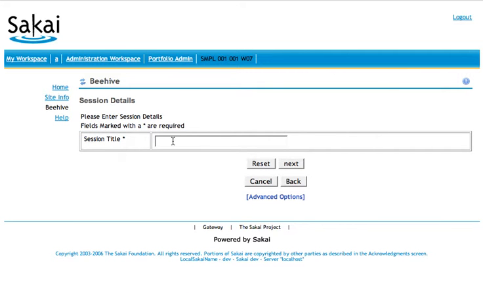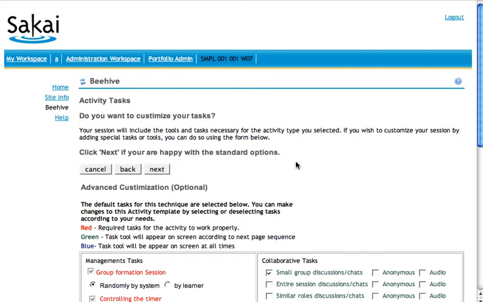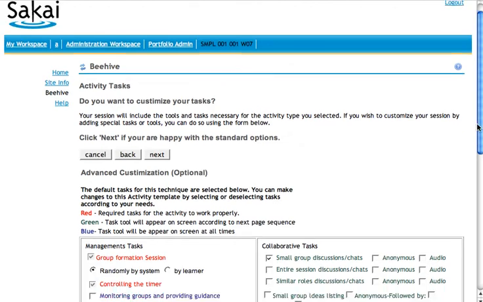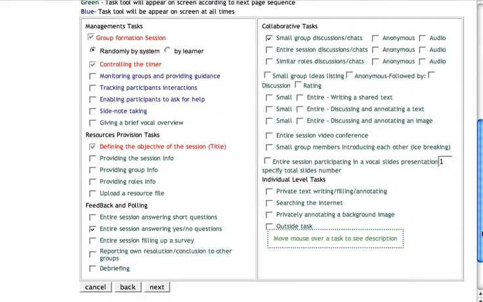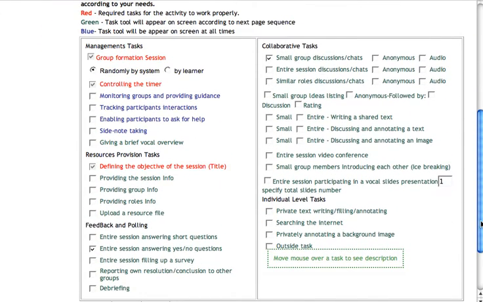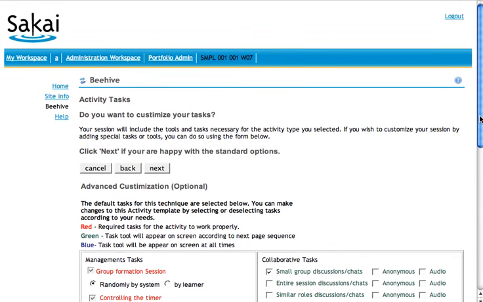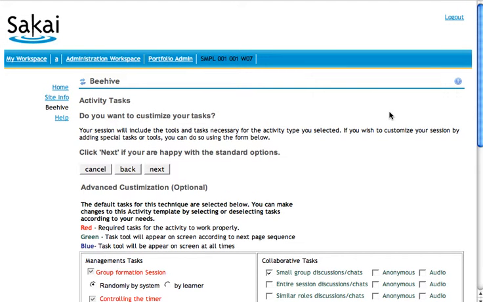First, we have to include our session title. Now we have the option of customizing. By default, the debate includes these tasks. These are based on educational design pattern. Since we're doing this just as simply as possible, we'll skip the customization option and just go with the defaults.